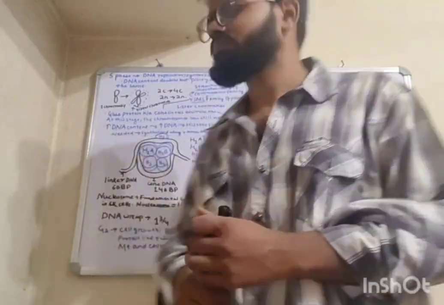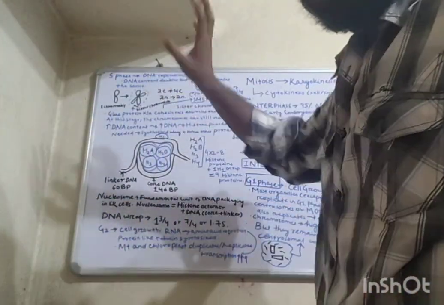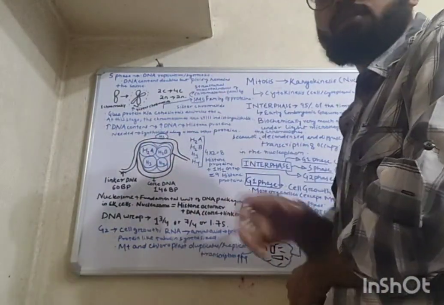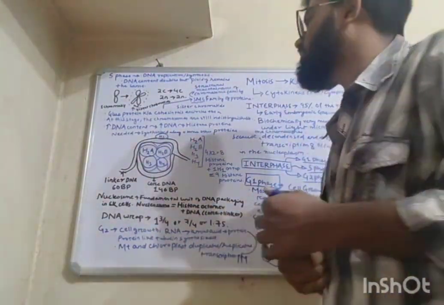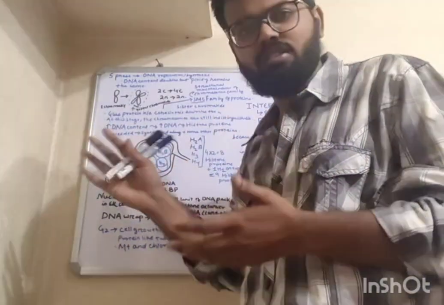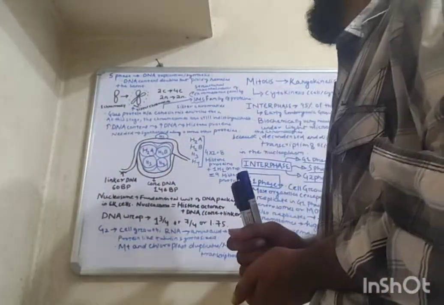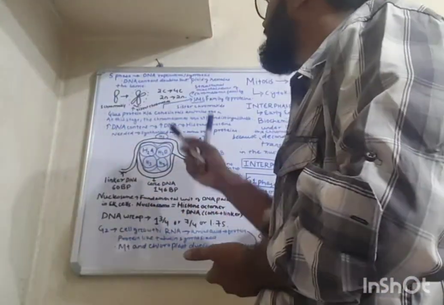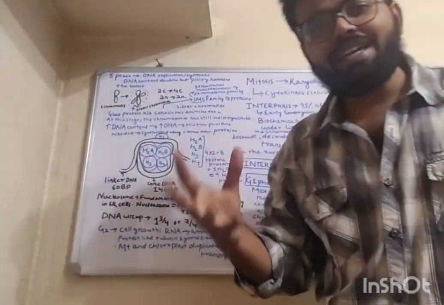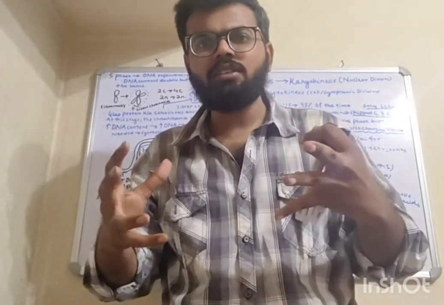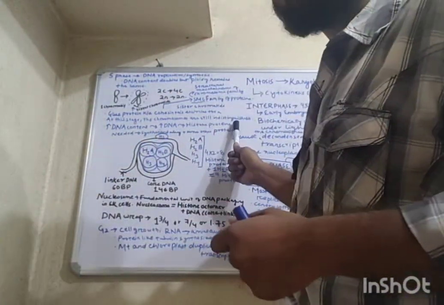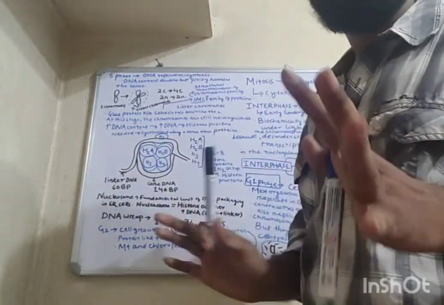Okay, now at this stage also, the chromosomes are still indistinguishable. They are not clearly visible yet. Another thing is that because the DNA content has increased, we need more histone proteins to bind, right? We need more histone proteins to bind. So histone proteins, along with other proteins, are synthesized.